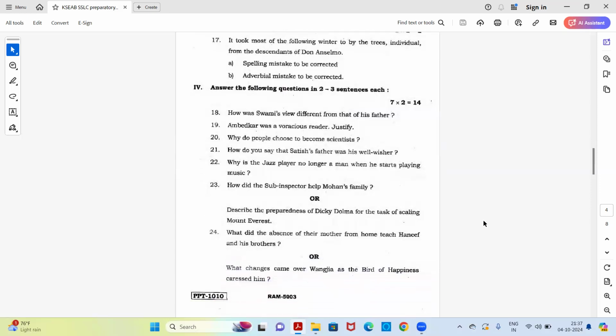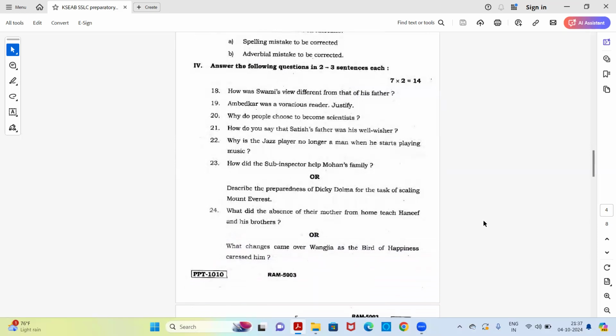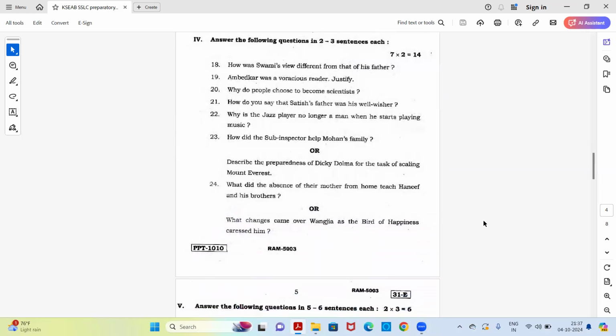You have 7 questions. First one, how was Swami's view different from that of his father? Next, Ambedkar was a voracious reader. Justify. Why do people choose to become scientists? How do you say that Satish's father was his well-wisher? Why is the jazz player no longer a man when he starts playing music?